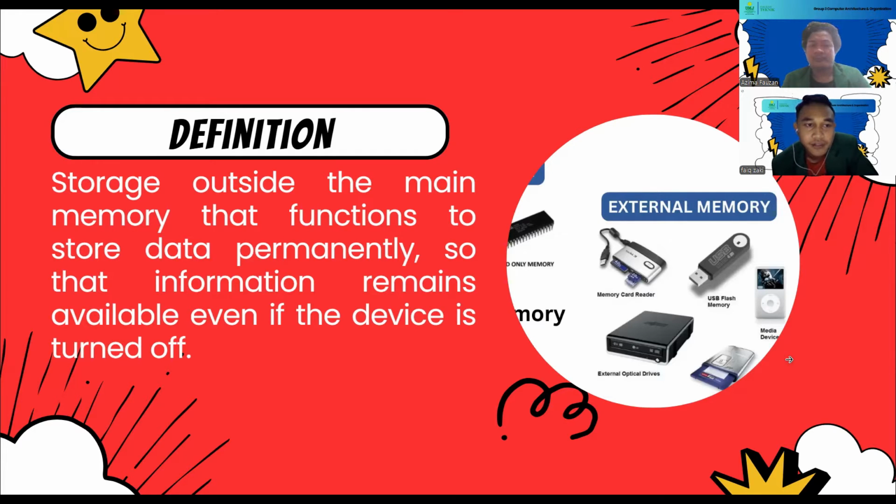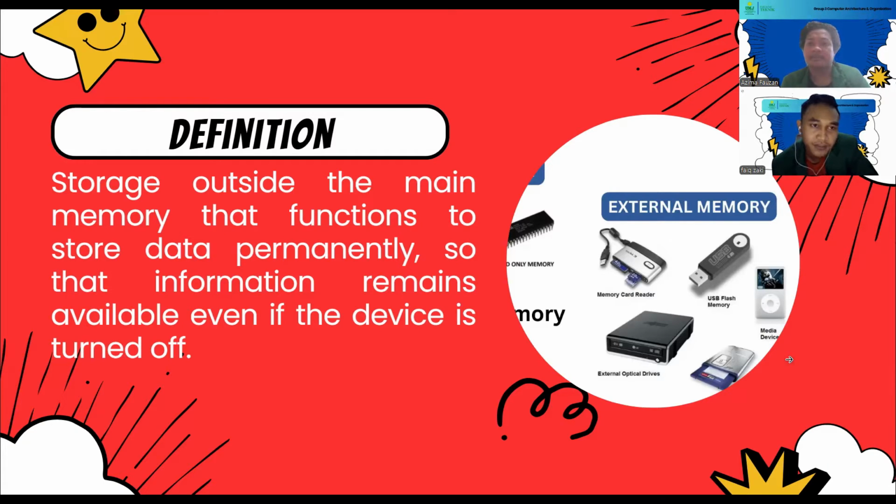Unlike internal memory such as RAM, which only stores data temporarily, external memory retains data even if the device is shut down or restarted.